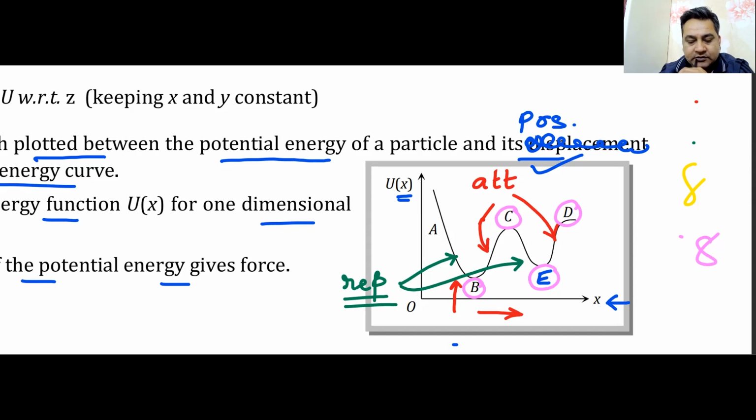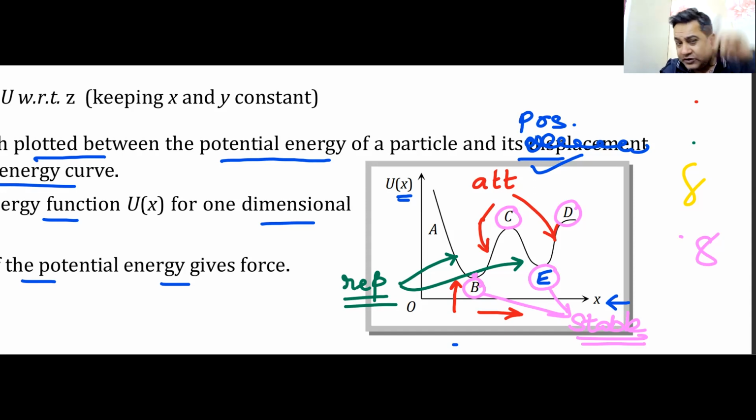B and E, the pink points, are definitely points of stable equilibrium. Energy is lowest. See, bottom of the hill. If I push it upwards, it will always try to come back. This is known as stable equilibrium. B and E definitely represent stable equilibrium.